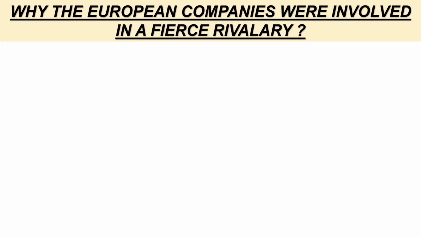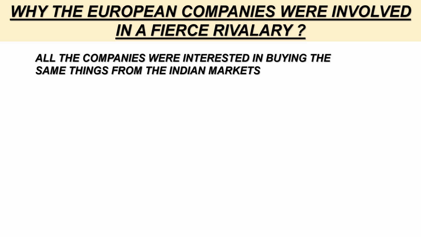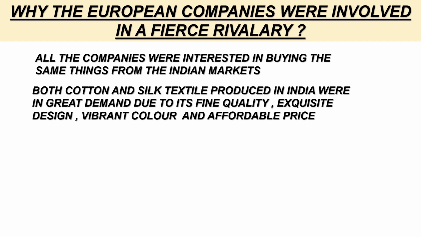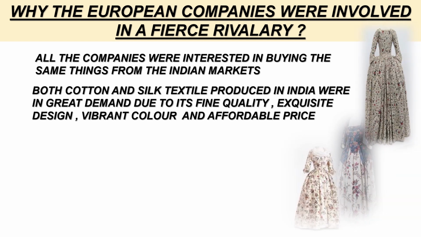So the next important question is why the European companies were involved in a fierce rivalry. All the companies were interested in buying the same things from the Indian markets. Both cotton and silk textile produced in India were in great demand due to its fine quality, exquisite design, vibrant color, and affordable price. All these beautiful European dresses were made from the popular Indian fabric called chintz. It was wood block painted calico with a glazed finish. This very popular Indian fabric had originated in Golconda, present-day Hyderabad.